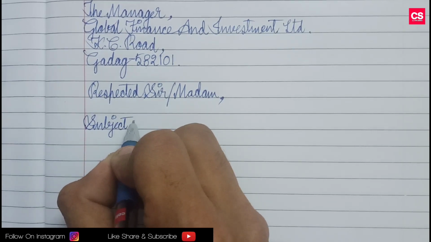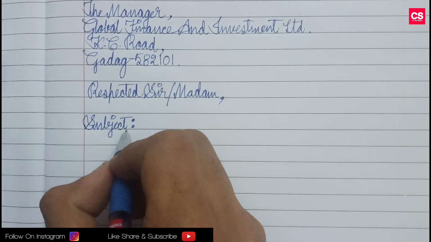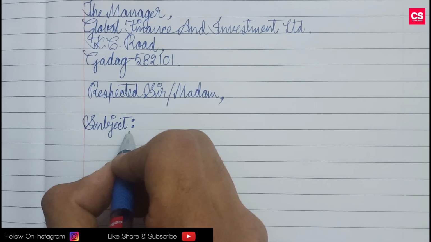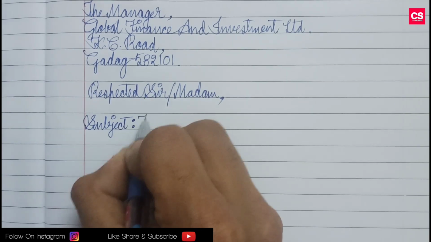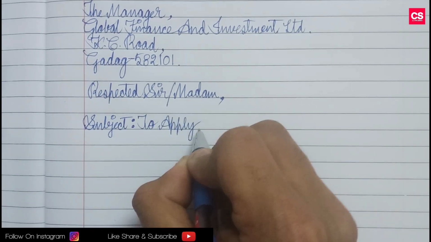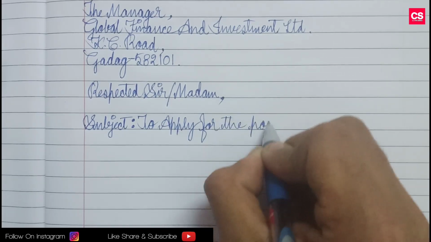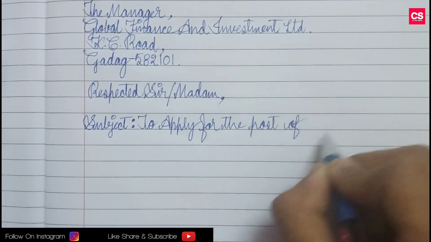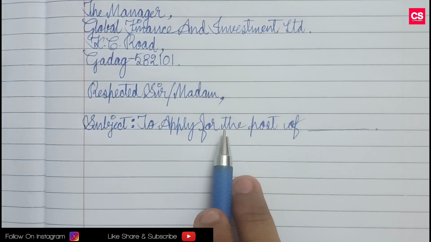Okay, and then what is our subject? Then we have to write why we are writing this job application. We have to write that reason. Okay, we'll start like this: to apply for the post of dash.